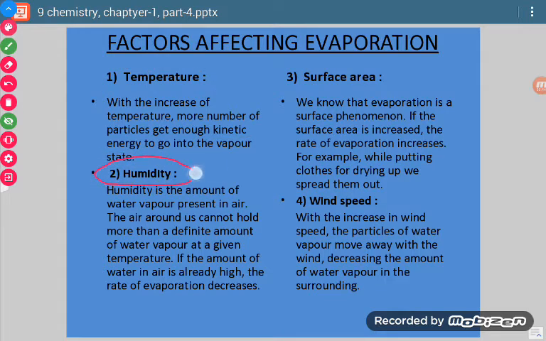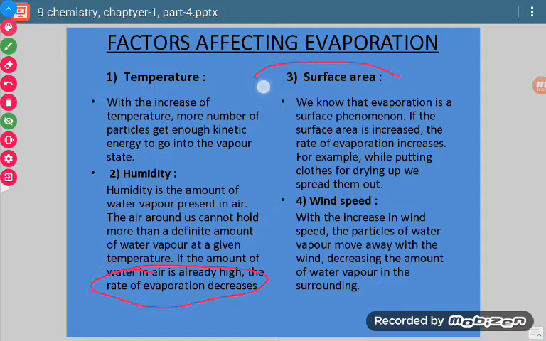Now if we talk about humidity, what do we mean by humidity? The amount of water vapors present in air is called humidity. Now air has the capacity to hold water molecules, but it can hold them only to a certain extent. If their number increases, then it falls down as rain. Now if humidity is more, then what will happen? The rate of evaporation will decrease.